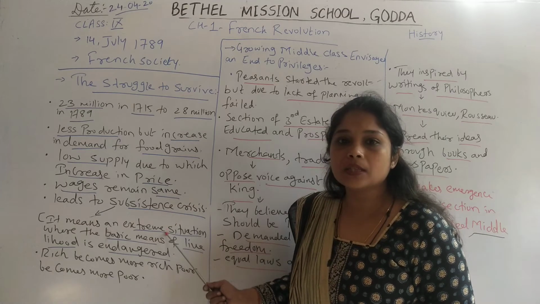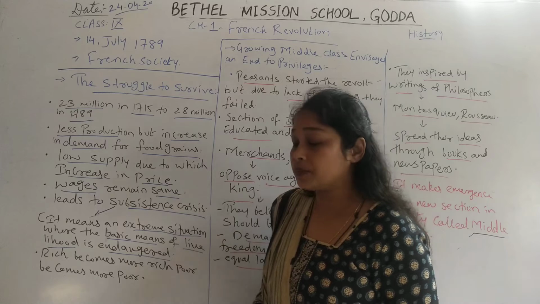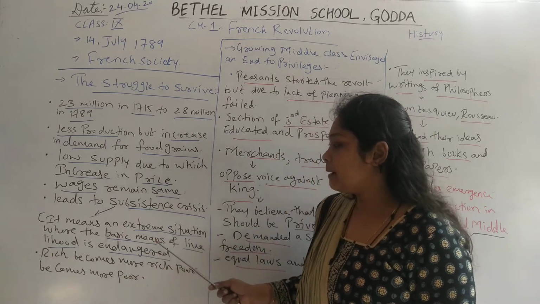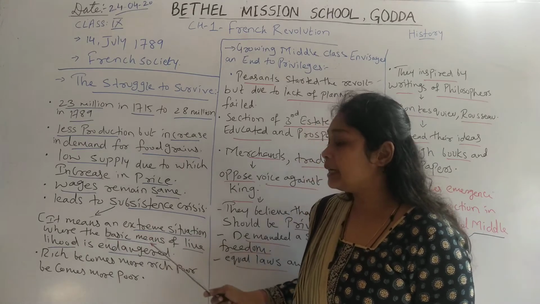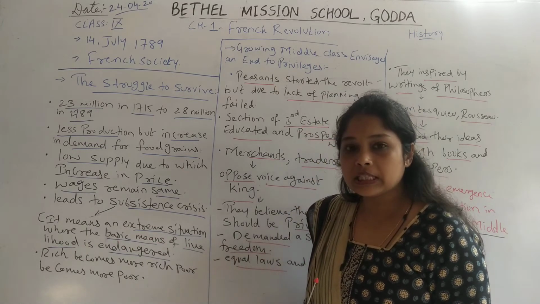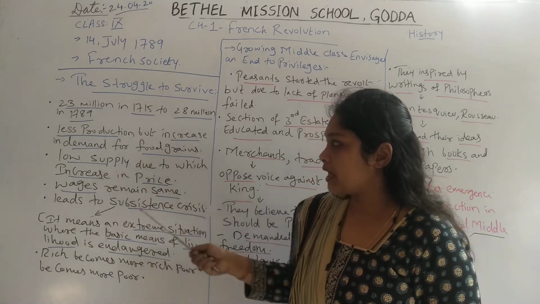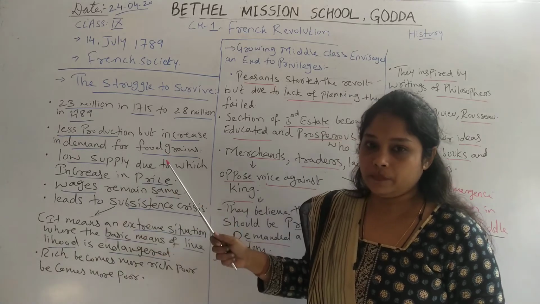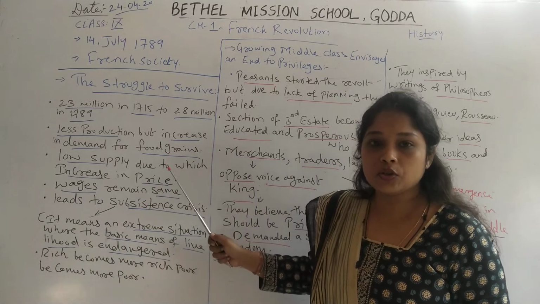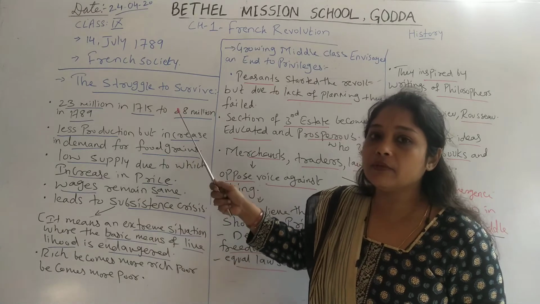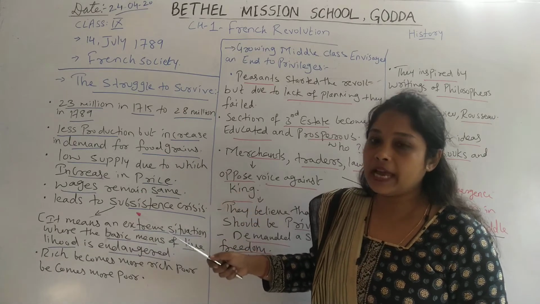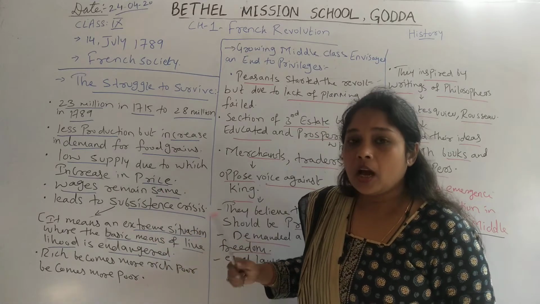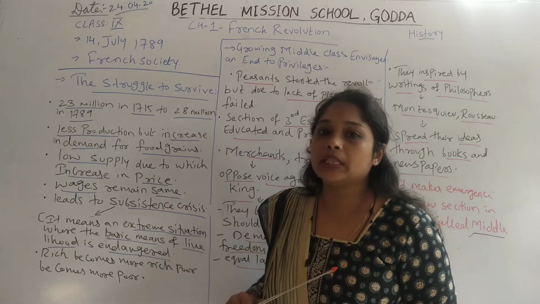Now what do we mean by subsistence crisis? Subsistence crisis is an extreme situation where the basic means of livelihood is endangered. We have seen that in France in 1789 population was increasing and production was less, because of which demand increased for food grains, but due to less supply prices increased and wages remained constant, because of which people were unable to satisfy their basic needs.